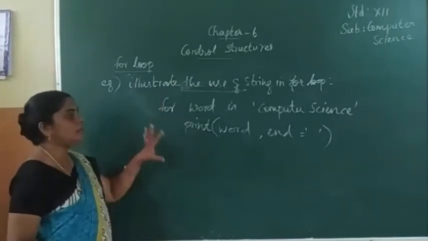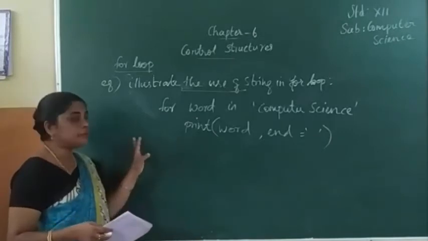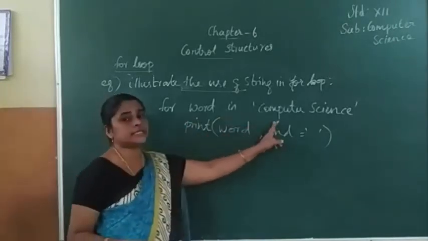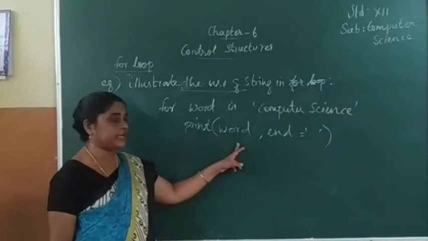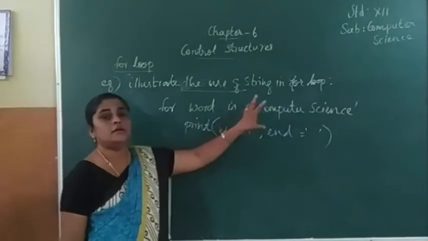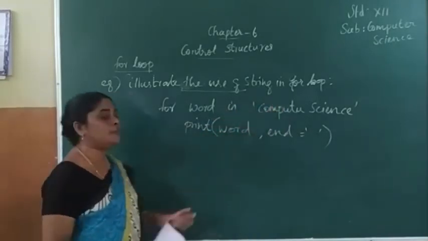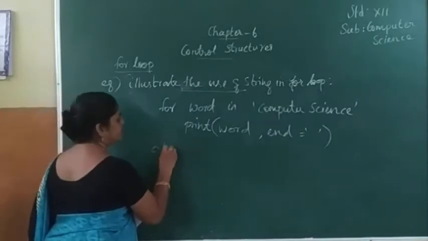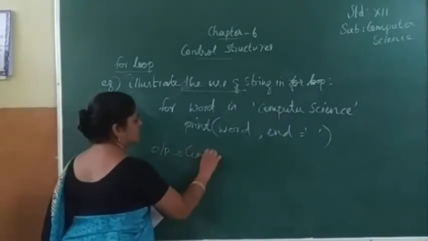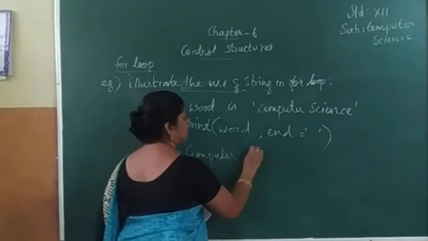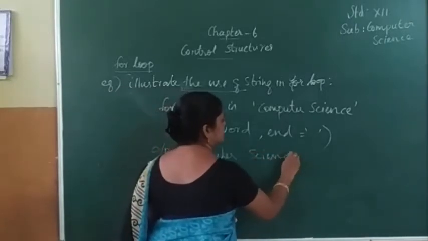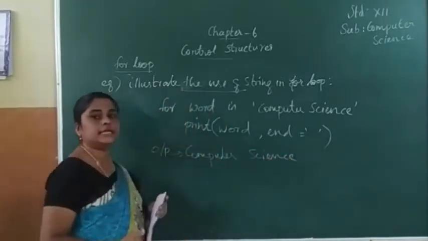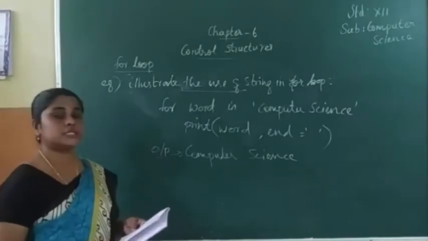Now what will be the output? The word is computer science. So we print the variable word. So what is displayed here? Computer science. Can you understand? Like this we can write simple examples using for loop.